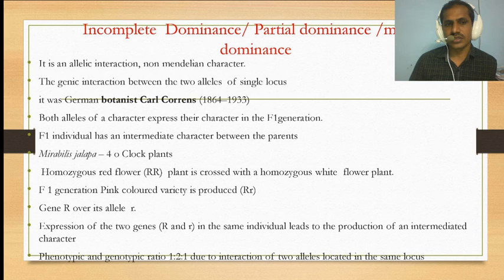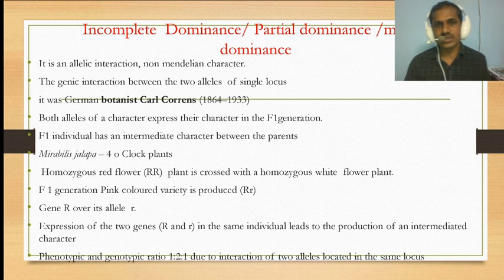It has two pure parents: a homozygous red flower, which is crossed with a homozygous white flower. In the F1 generation, instead of red color and white color, we get a pink color. The gene capital R over allele small r: the expression of the two genes, capital R and small r.